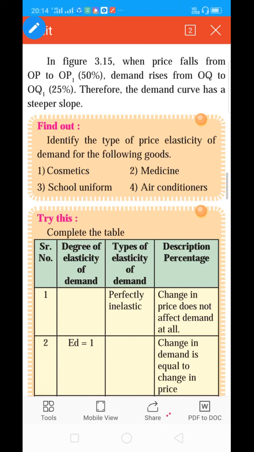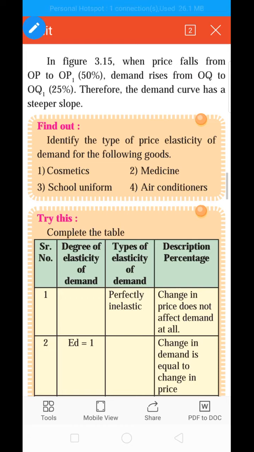It means percentage change in quantity demanded upon percentage change in price. The demand changes only because of change in price.